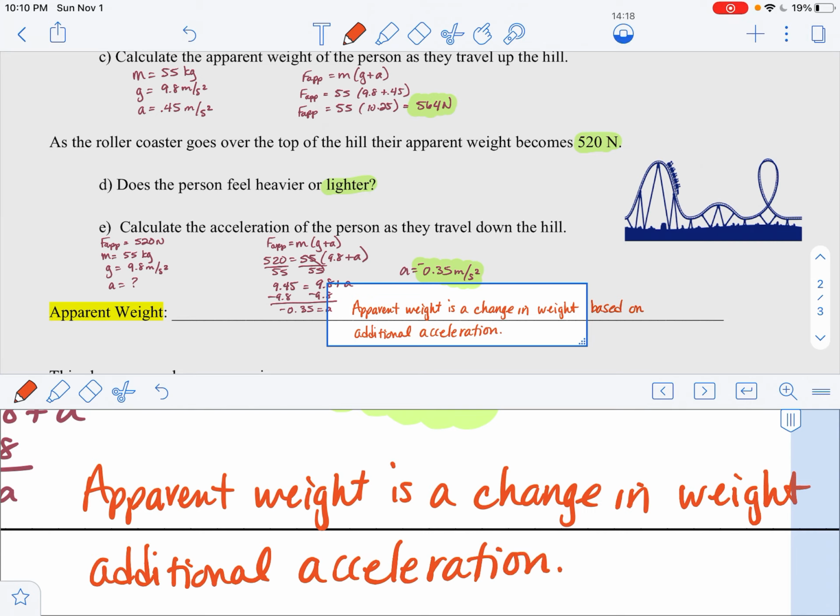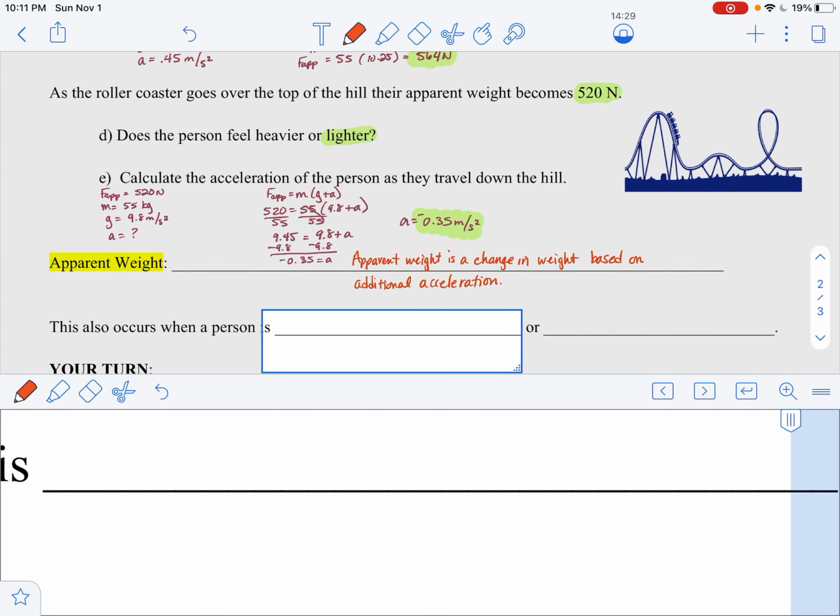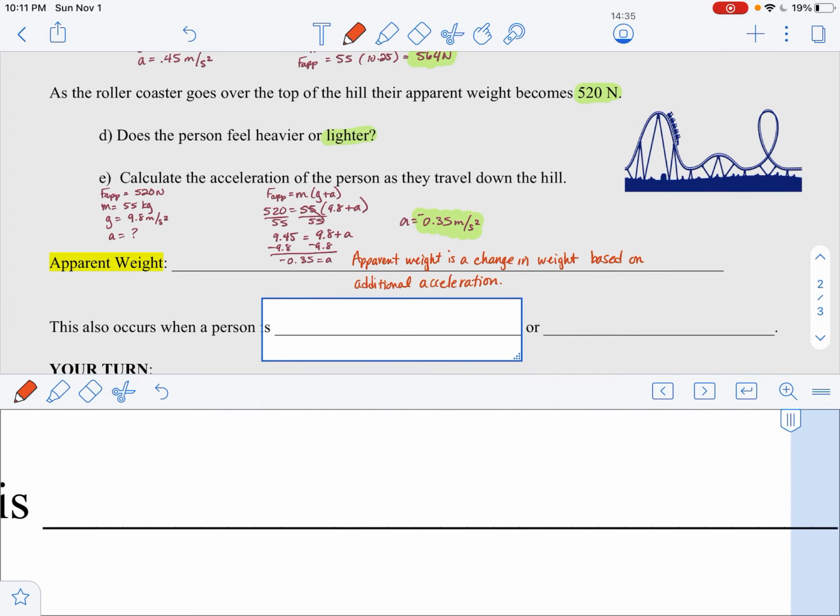Now, it doesn't actually have to be in an elevator or a roller coaster or an airplane. You could actually also experience this if you were driving along and you slammed on the brakes really hard, right? You would still be tending to go forward. You'd have a change in your apparent weight, but it's more noticeable when you're in a roller coaster or something like that.